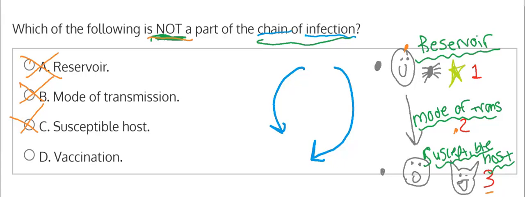And vaccination would be the correct answer because vaccinations might help to change the chain of infection. Because if, let's say, this illness over here that we're looking at is preventable with vaccination, and let's say this person has their vaccination against it, it might prevent them or help stop this spread of infection for them, or they might have lesser symptoms. But it's not part of the chain of infection itself. It just might alter it, but it's not part of this whole cycle that we're looking at. So therefore, D, vaccination is not part of the chain of infection and is the answer to this question.